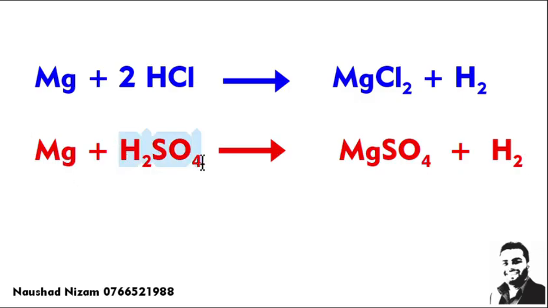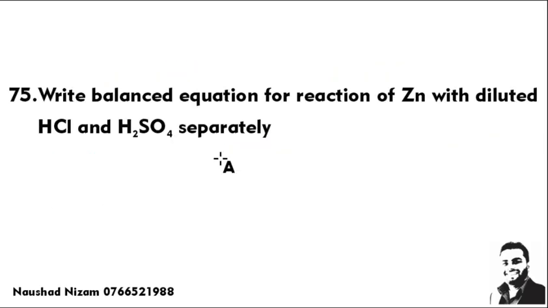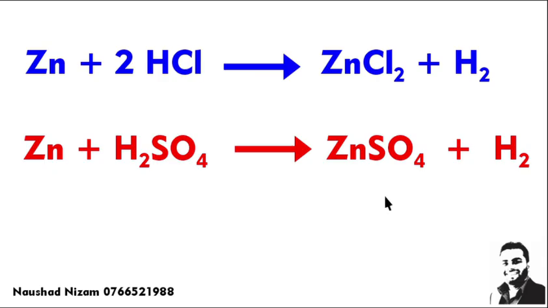Magnesium with sulfuric acid. Magnesium goes with sulfate. Sulfate valency 2, magnesium 2, the 2s cancel. You get magnesium sulfate, and hydrogen is displaced as hydrogen gas. Check whether they are balanced. Yes, 1 sulfate here, 1 sulfate. 2 hydrogen here, 2 hydrogen. 1 magnesium, 1 magnesium. It's a balanced equation. Similarly, you can try the balanced equation with zinc and hydrochloric acid and sulfuric acid. Zinc, I told you the valency is 2. Please check the answer here.